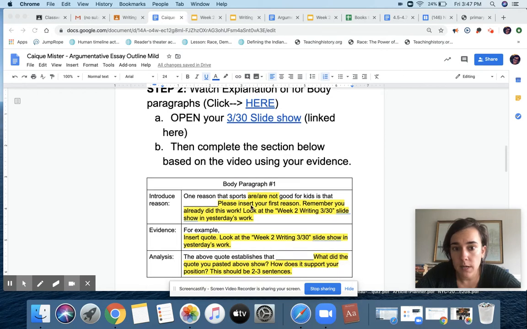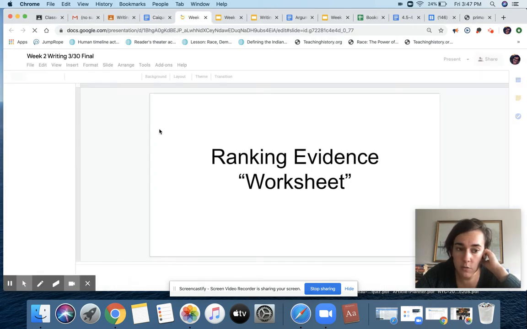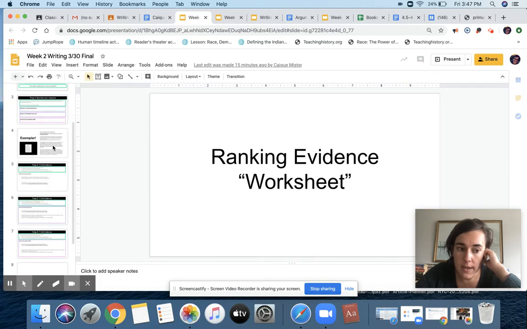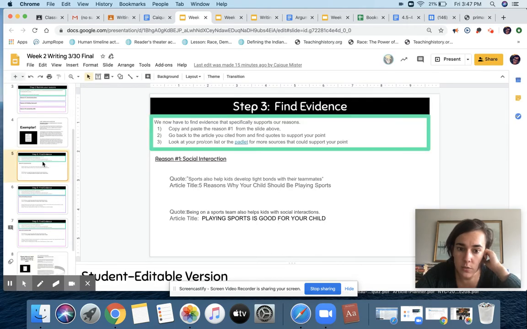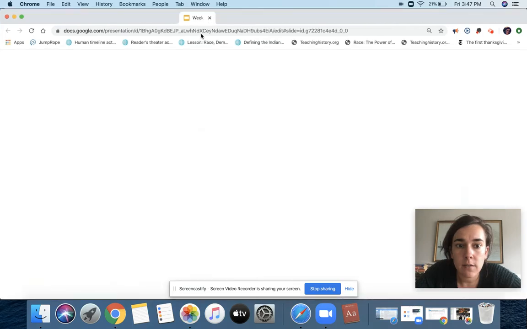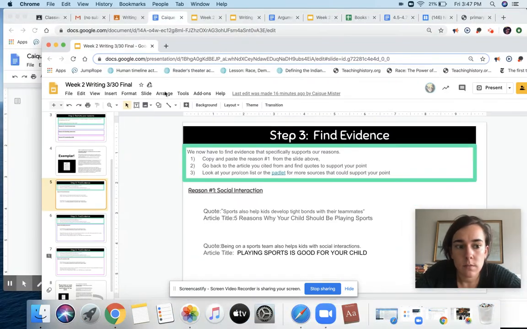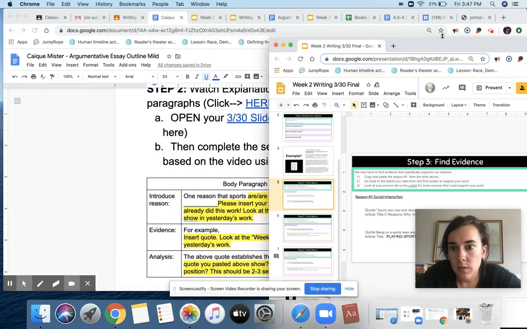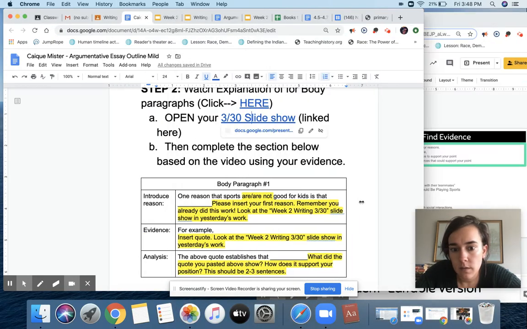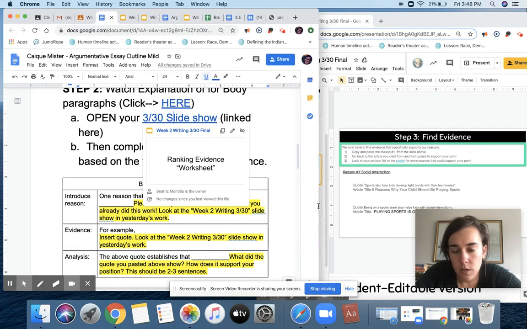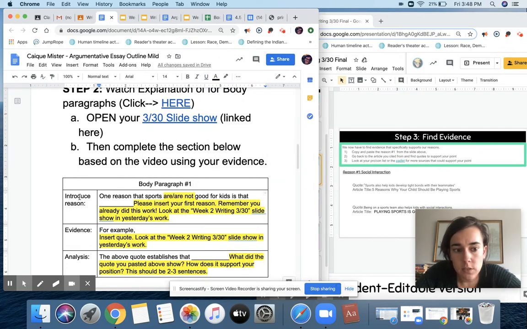To complete your body paragraphs, I click on my slideshow, I'm sorry, so I'm clicking on the slideshow where you just put your evidence, and I'm going down to step 3, find evidence. It's the 5th slide. Now that I have this open, I'm going to have it open next to my note catcher, my outline, while I'm working, so I can look at them both. So the first thing I have to do is introduce the reason.